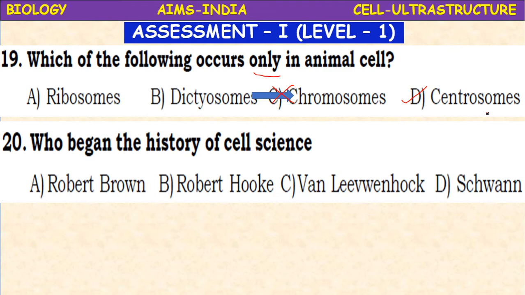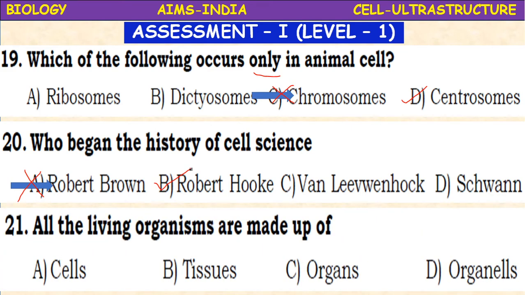Who began the history of cell science? Robert Brown, Robert Hooke, Van Leeuwenhoek, Schwann. It is Robert Hooke. It is not Robert Brown. Robert Hooke began the history of cell science in 1665 by discovering the cell. In the cork tissue he observed under the microscope, he proposed that it is made up of several compartments. Each compartment he called a cell. The history of cell science began with Robert Hooke.